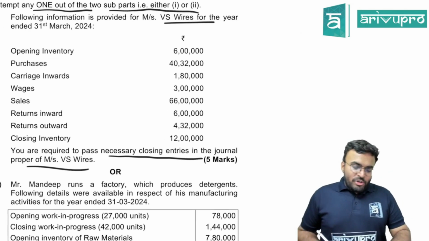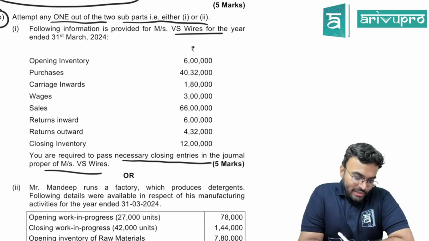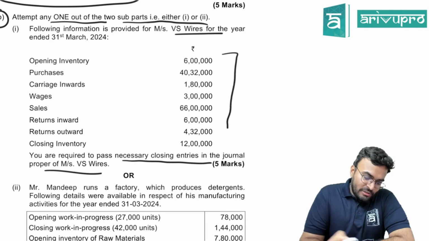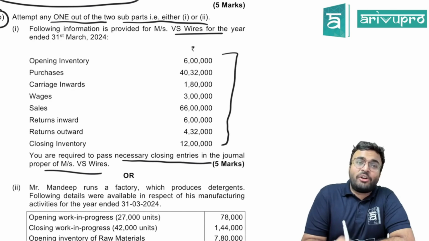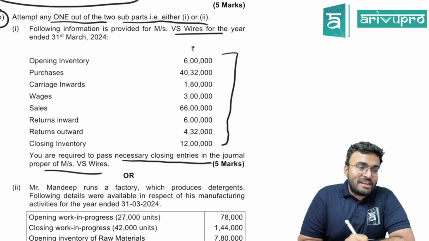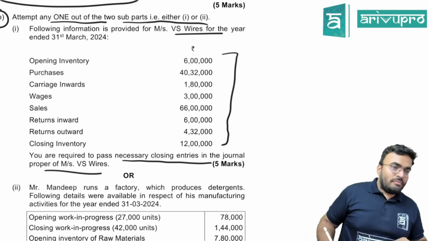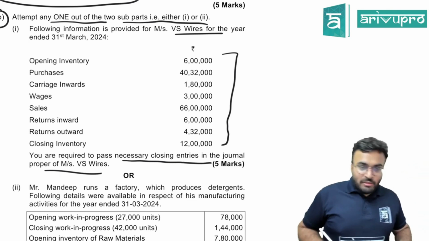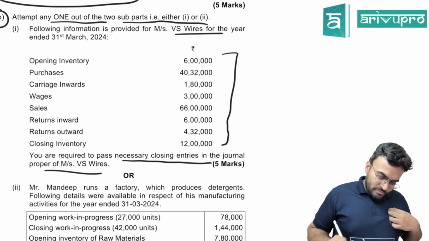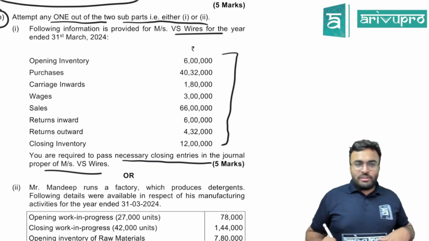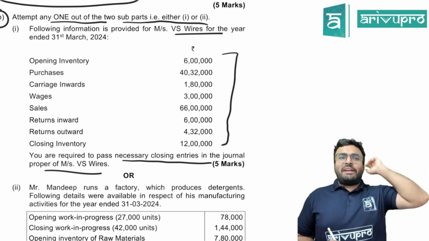Yes guys, tell me what should be the entry? Closing entry, what should be the entry? Can you see everything is related to which account? Everything is related to trading account. So indirectly they are telling you prepare trading account in journals. Carriage outward is not there. Carriage inward, no. They have not given carriage outward. Then it would have gone to P&L. Guys, trading account in journal entries, how will you do it?